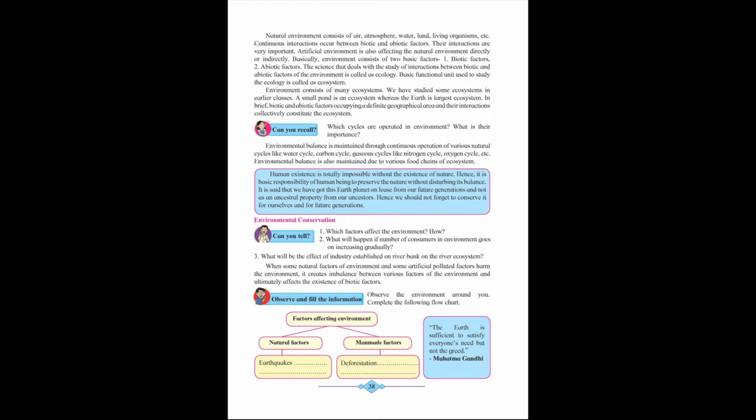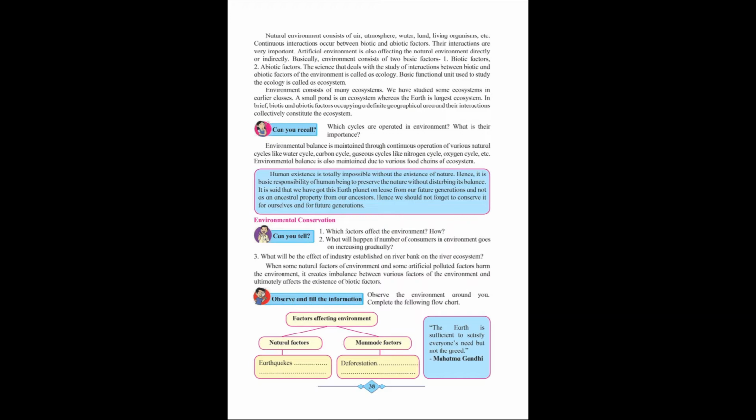Basic functional unit used to study the ecology is called as ecosystem. That is not the definition of ecosystem, but it could be asked as a fill in the blank question. Basic functional unit used to study the ecology is called as an ecosystem. Okay, you may mark, it could be a fill in the blank.